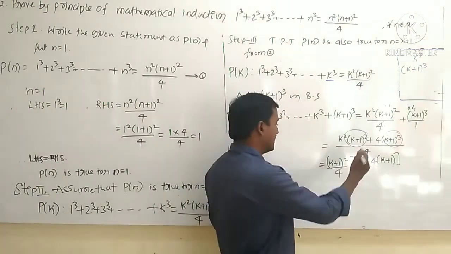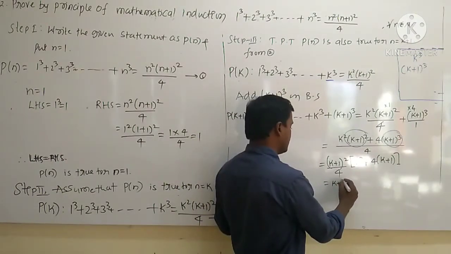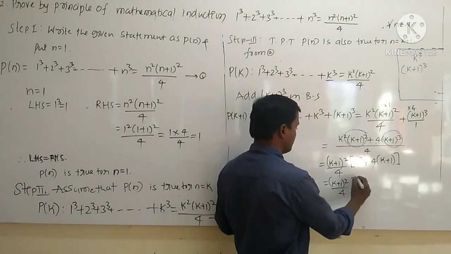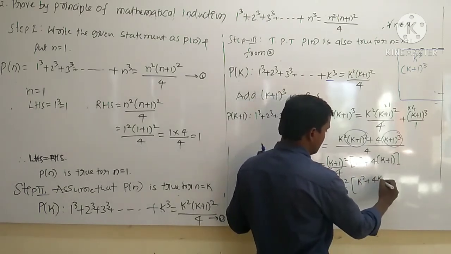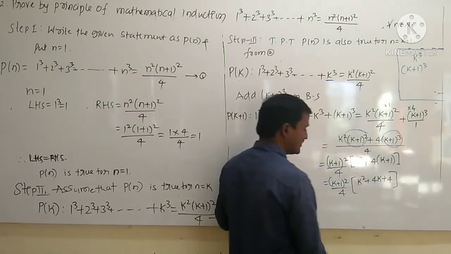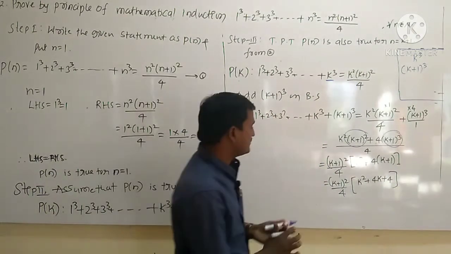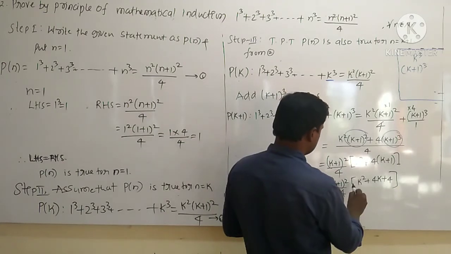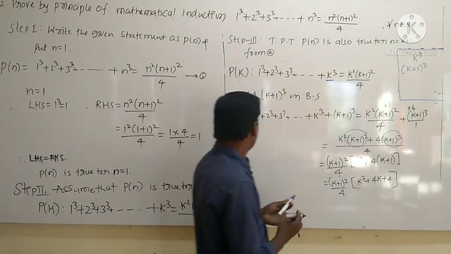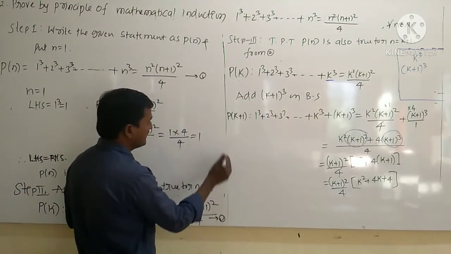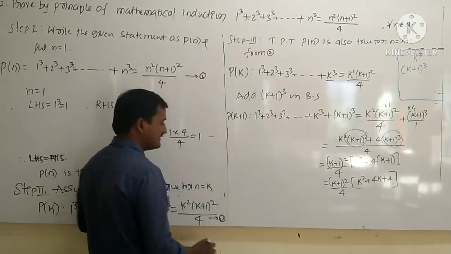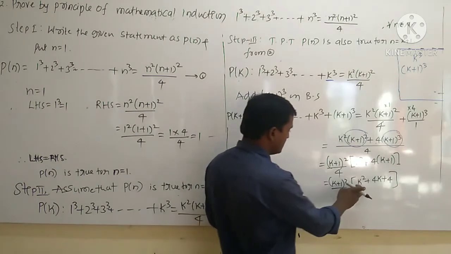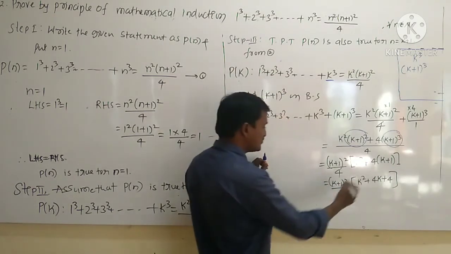Okay. Now multiply this one. So what are you getting? K plus 1 whole square divided by 4. Here it is k square. Multiply this one, 4k plus 4. Now here you should observe. I already told that, so better I will solve here only. Look.